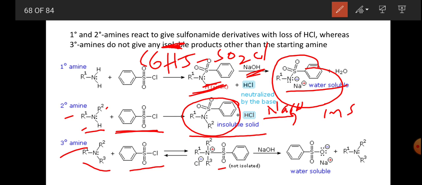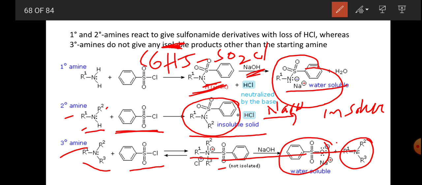And tertiary amines do not give any products, so the reaction does not take place. This is the starting material as it is. So from these three comparative differences, we can identify which is primary, which is secondary, and which is tertiary.